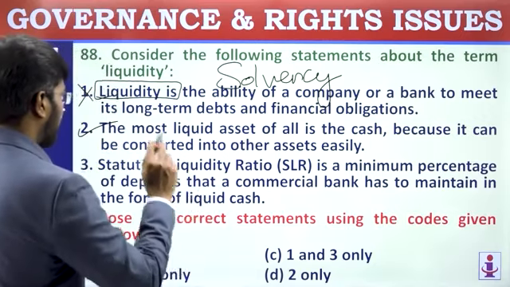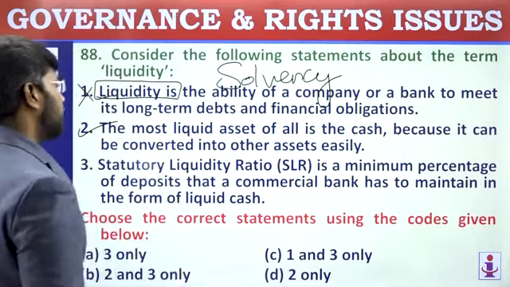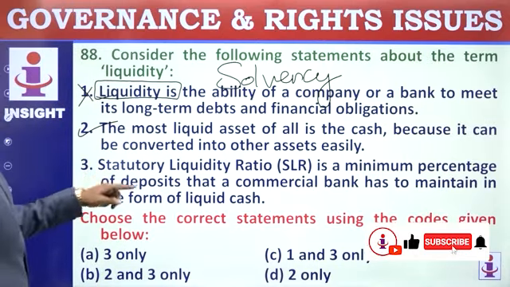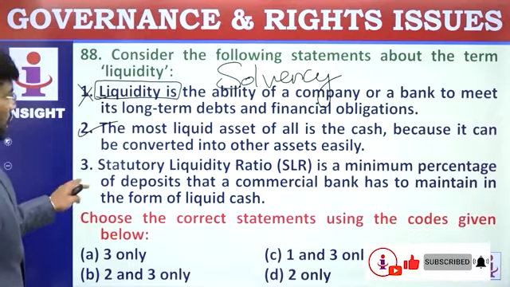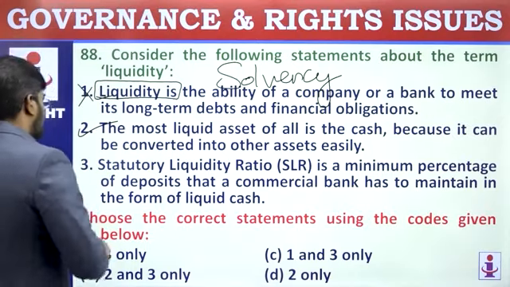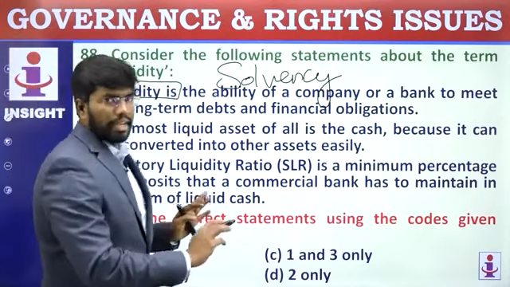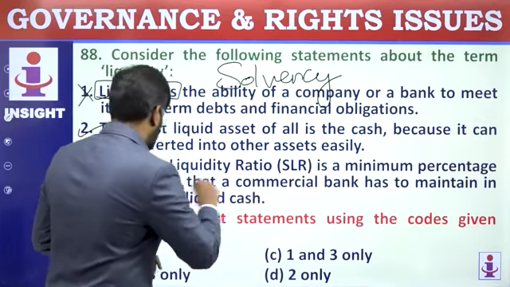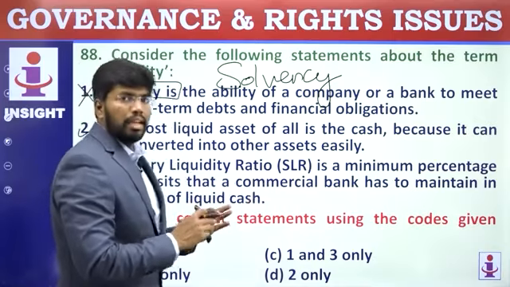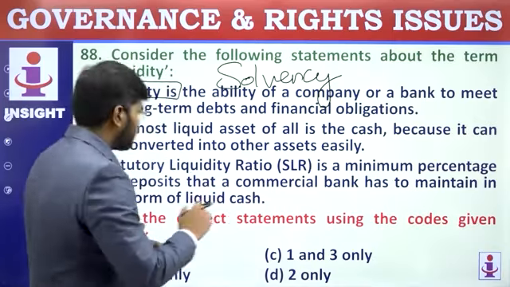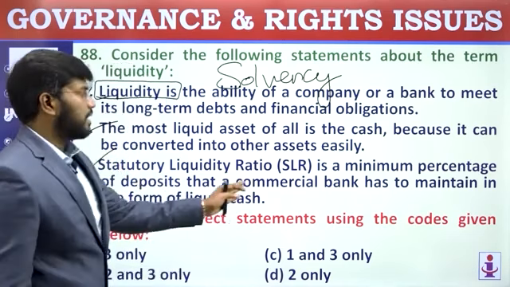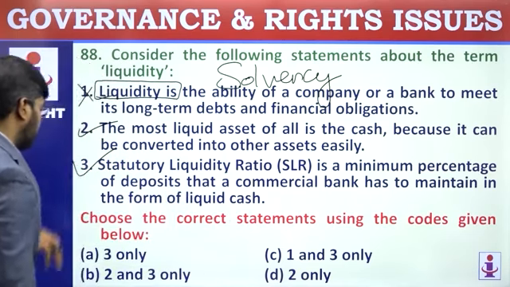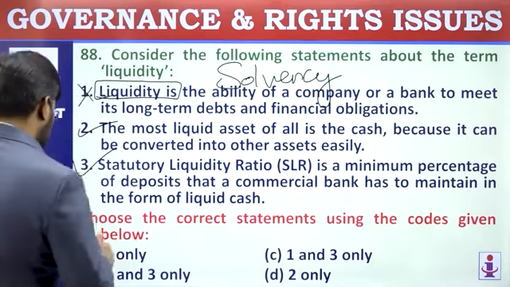If they had asked cash only, then it is an issue. Minimum percentage of deposits that a commercial bank has to maintain in the form of liquid cash. As such, the statement is correct. If it had said minimum percentage in cash only, then the statement would be wrong. But as such, some minimum percentage in liquid cash, so this statement is correct. 2 and 3 are correct.